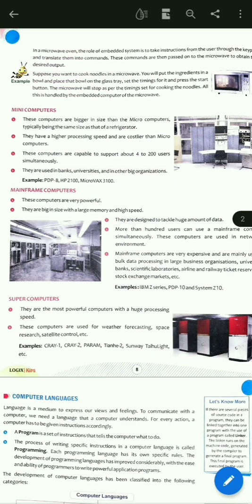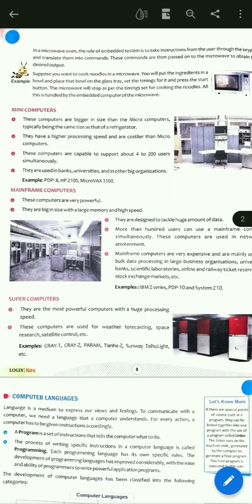Then more than 100 users can use a mainframe computer simultaneously. Okay, in mini computers 4 to 200 users can use it at a time, but mainframe computers can be used by more than 100 users at a time. Okay, these computers are used in a networked environment. So these computers are used in a network, meaning they are connected to many computers.